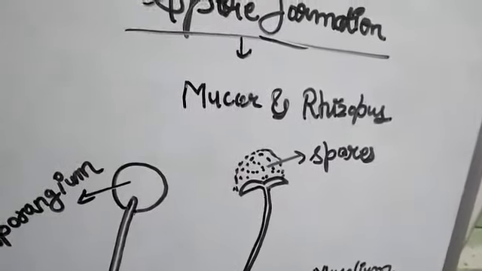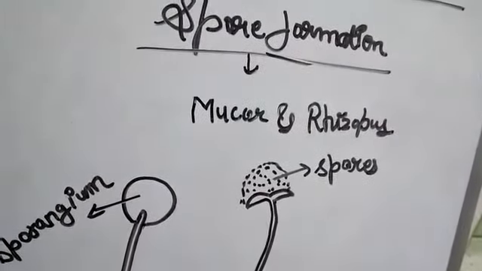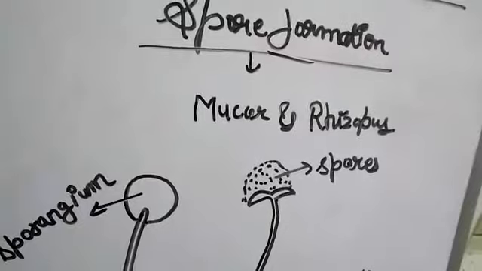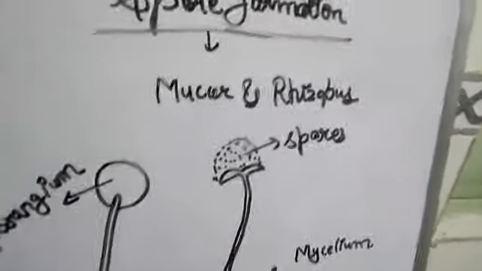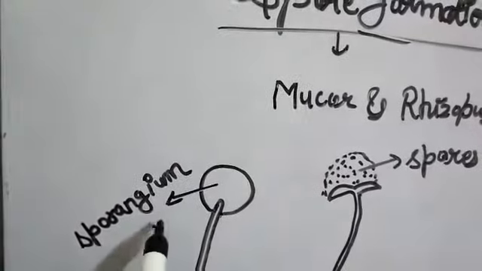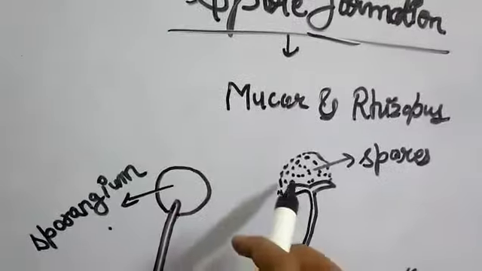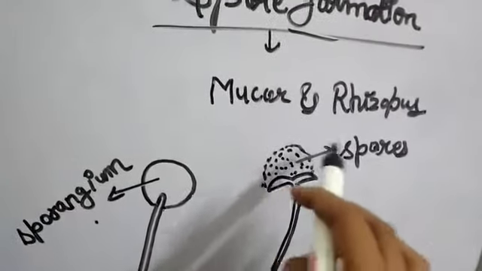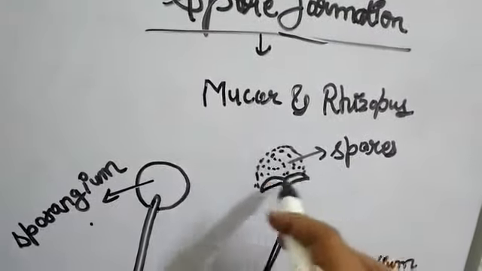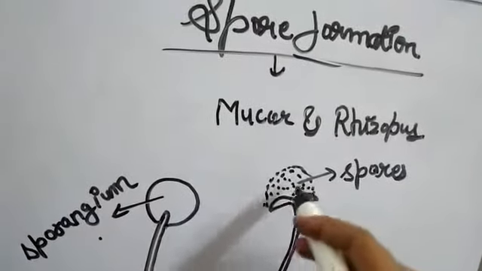In this cotton-like fungi, black and brown colored sporangia containing spores are seen. So this is the sporangia, and in the inner part of the sporangia we will see these types of spores.